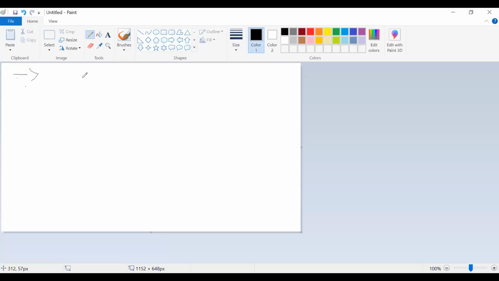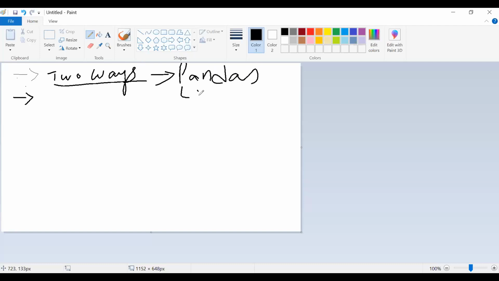Okay. So here we'll be going ahead with pandas, which has two ways. We use these two ways for the pandas concept, because when you want to create a database, pandas also helps to create a database. Database shortcut is DB.